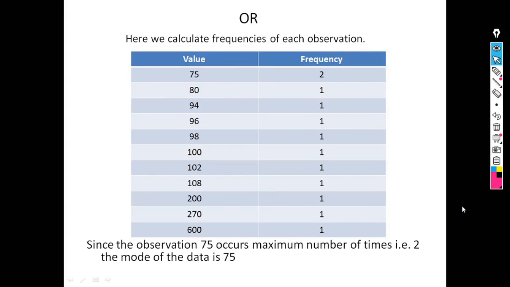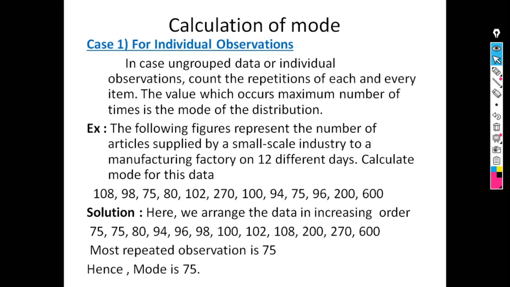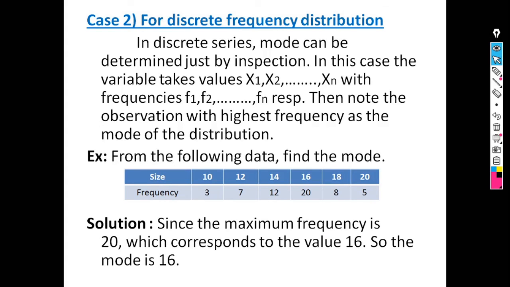So in today's lecture we saw our next measure of central tendency, that is mode, and its definition is the observation with maximum frequency or the most repeated observation. Then we saw the calculation of mode for three types of data. For individual observations, mode is the value which occurs the maximum number of times. For discrete frequency distribution, mode is the observation with the highest frequency, the observation which has the largest number, is known as the mode.